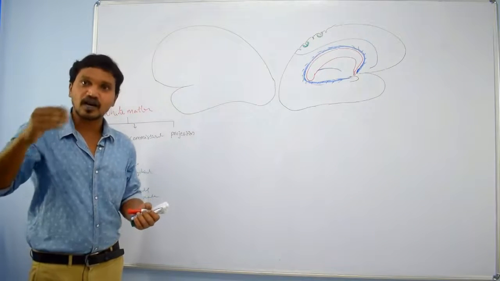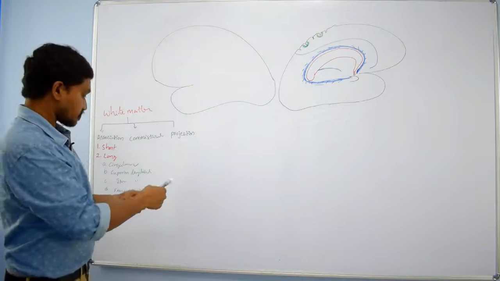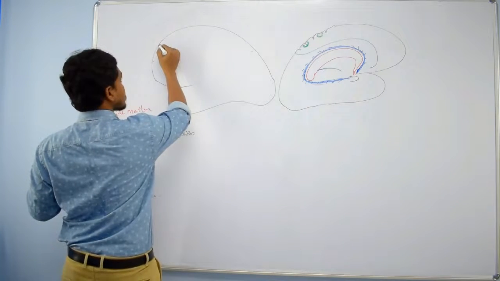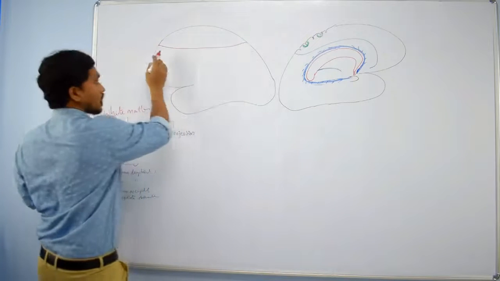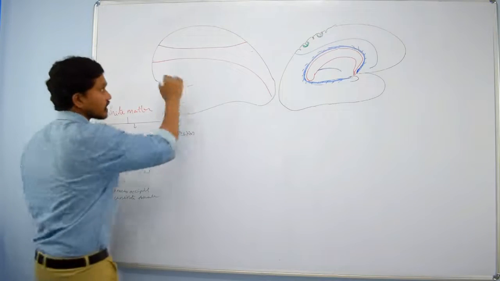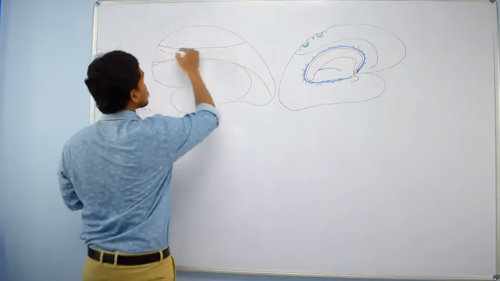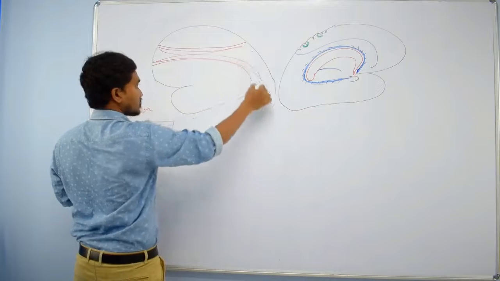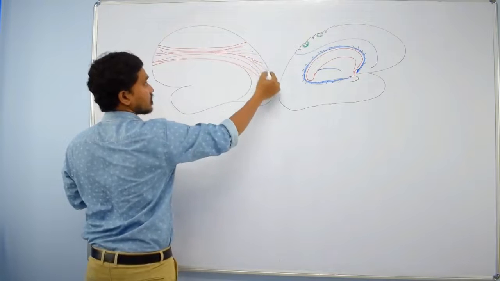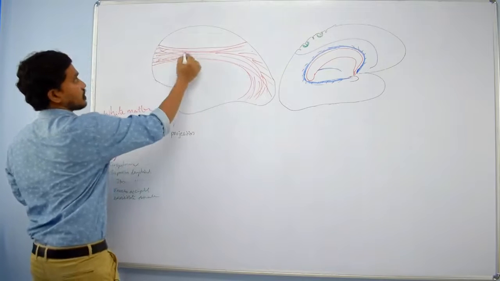So these are the superior longitudinal fibers, extending from the frontal lobe to the occipital lobe, and they may extend into the temporal lobe also, right?